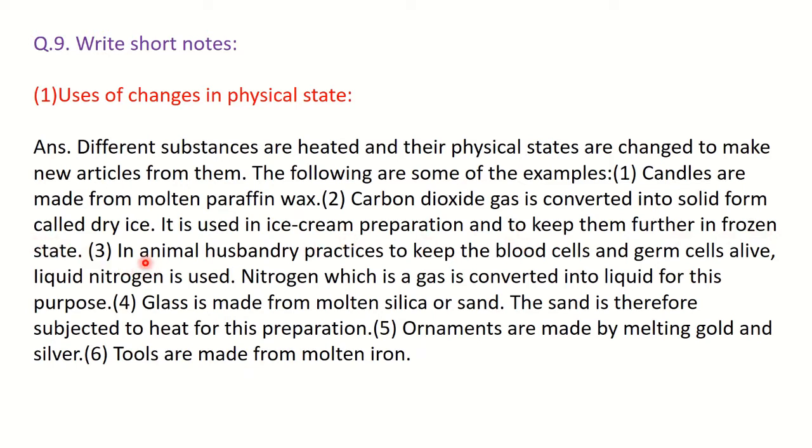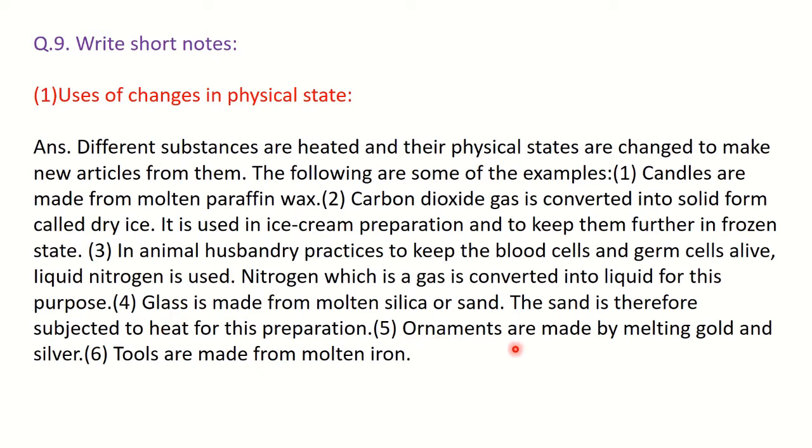Then third, in animal husbandry practices, to keep the blood cells and germ cells active, liquid nitrogen is used. Nitrogen, which is a gas, is converted to liquid for this purpose, so it is used to preserve the blood cells and germ cells. The next, glass is made from molten silica or sand. The sand is subjected to heat for its preparation. This is called the use of change in state. Sand is heated and from that glass is obtained.